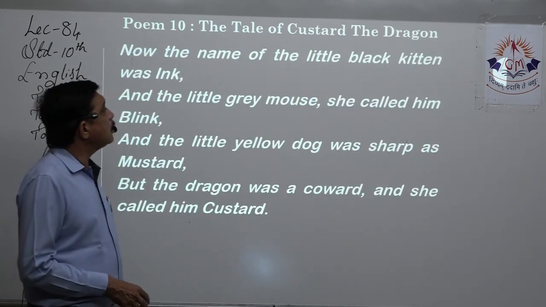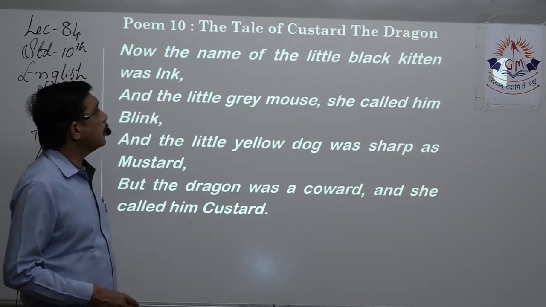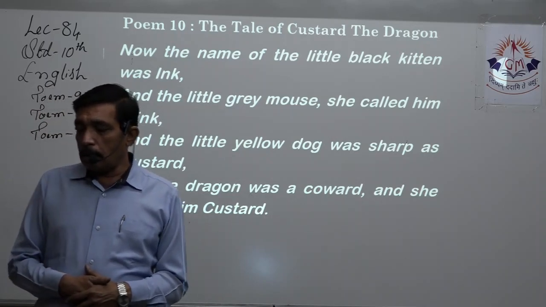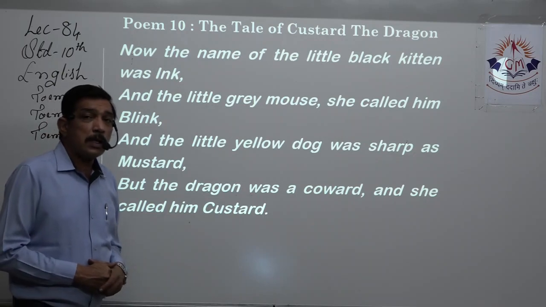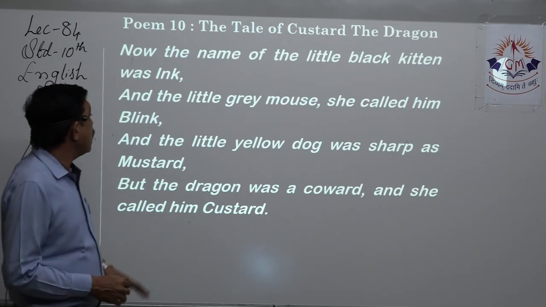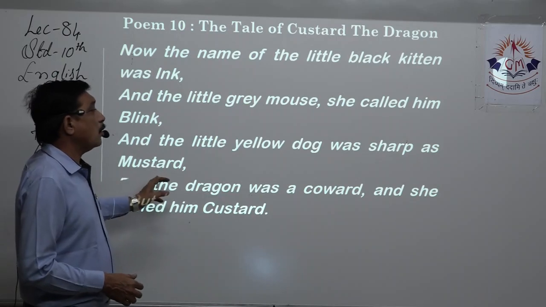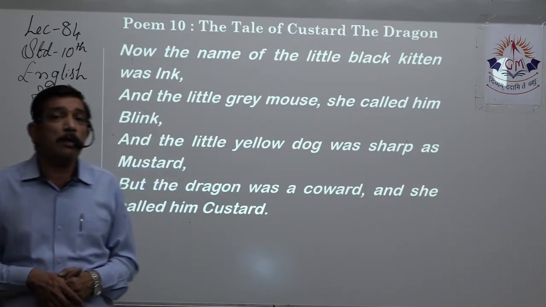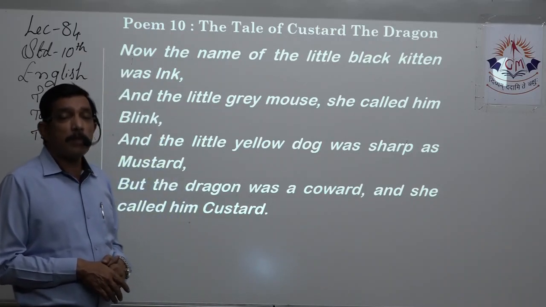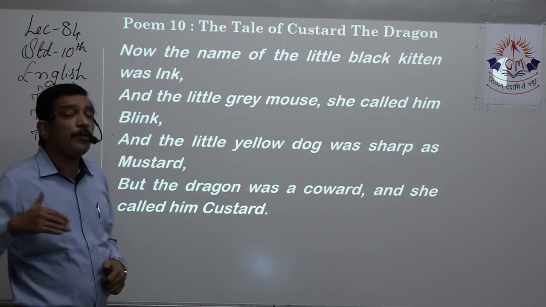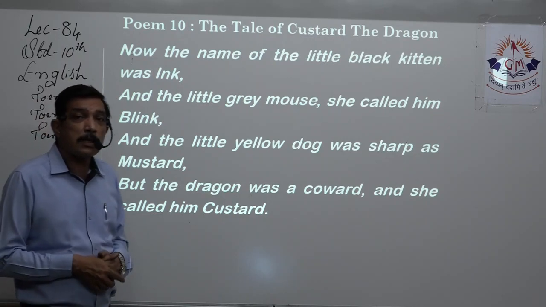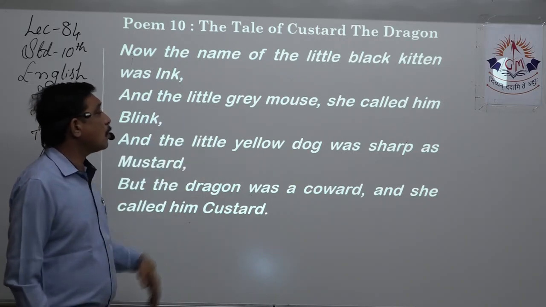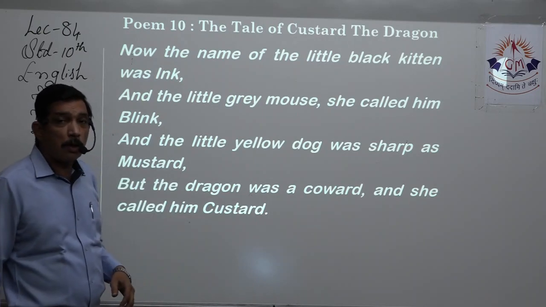Now the name of the little black kitten was Ink, and the little grey mouse, she called him Blink. So we have some rhyming over here between the kitten and the mouse. One is Ink and one is Blink. These unusual names. And the little dog was sharp as mustard. The little yellow dog was quite sharp, and she called him Mustard because of the color of the mustard. When the mustard plant starts giving out yellow flowers, which turn into mustard. So the little yellow dog was sharp, and she called him Mustard.